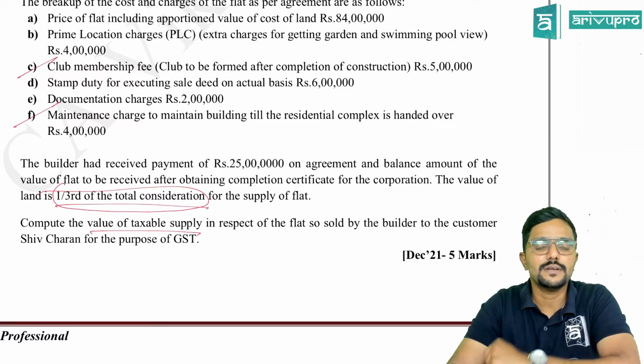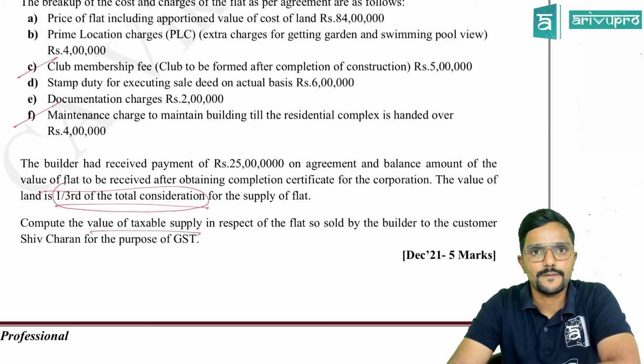Hence, it is a pre-construction building. Is that clear, guys? I feel somewhere these notes are also important, so please try to give them also.